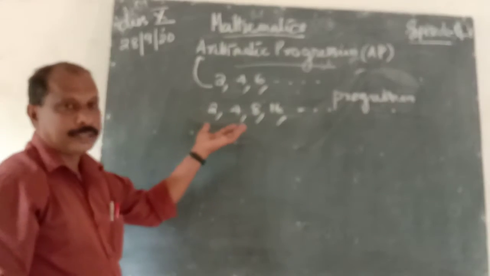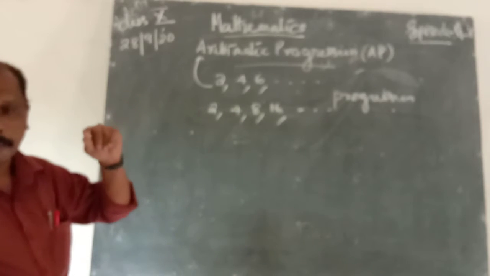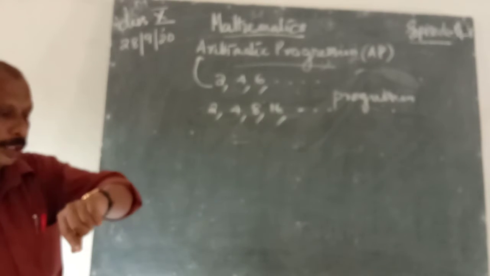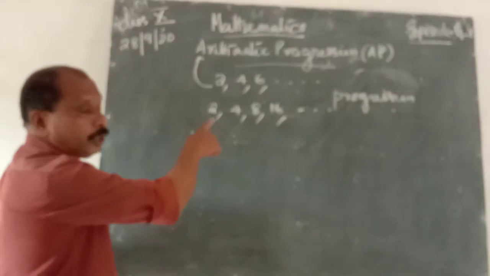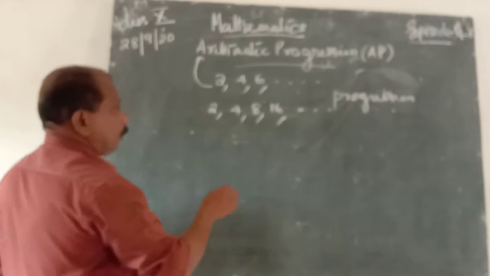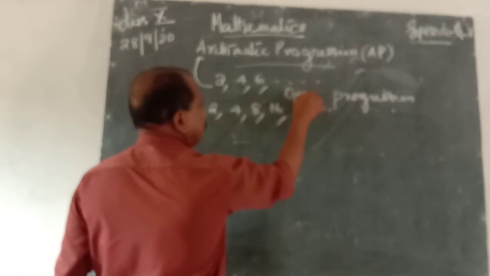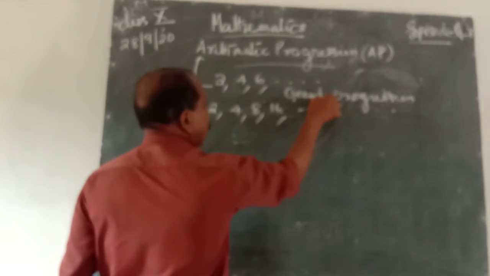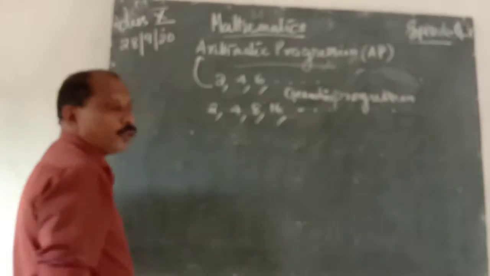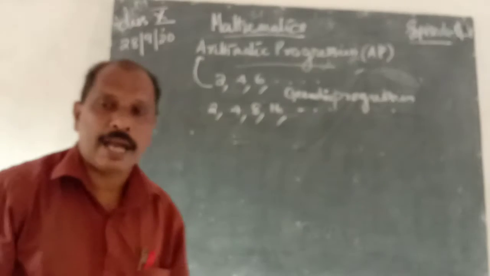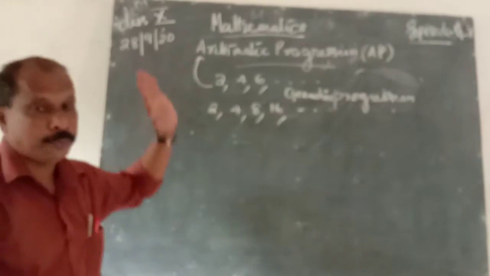But in the second example, a common number is multiplied with each term. Therefore, this is not an arithmetic progression, it is known as a geometric progression. When a common number is added to each term, it is an arithmetic progression.